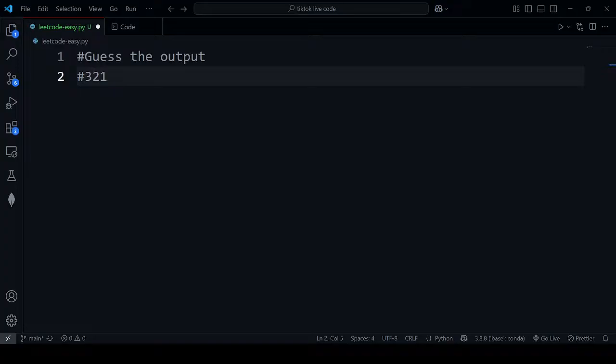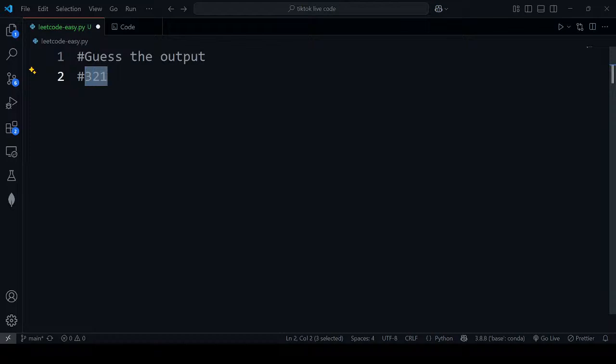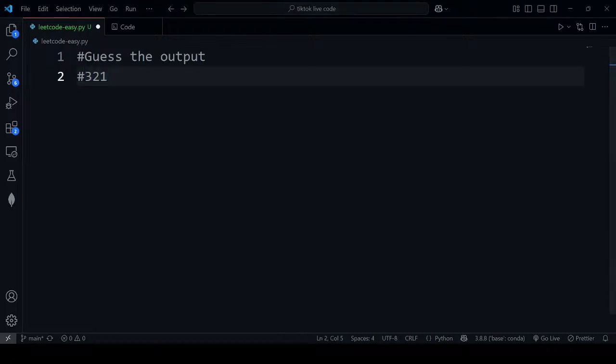Do you guys have any idea how to reverse this number? We are reversing a number. Do you have some logic, some idea on how to reverse this number? I just want to see the logic, that's all. Let's say this is a number, not a string. This is a plain number, an integer, so we cannot slice an integer, right?